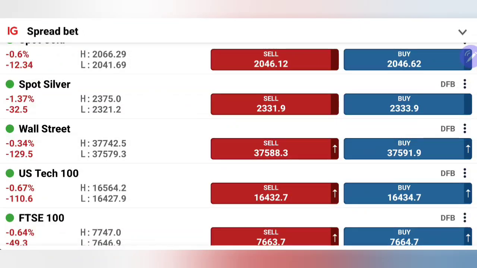Dow Jones and Nasdaq both continued their downward journey again today, and we have seen Tech 100 leading the pack with more than a half percent drop. It has come to 16,430 levels, while US30 is also seen trading below 37,600.